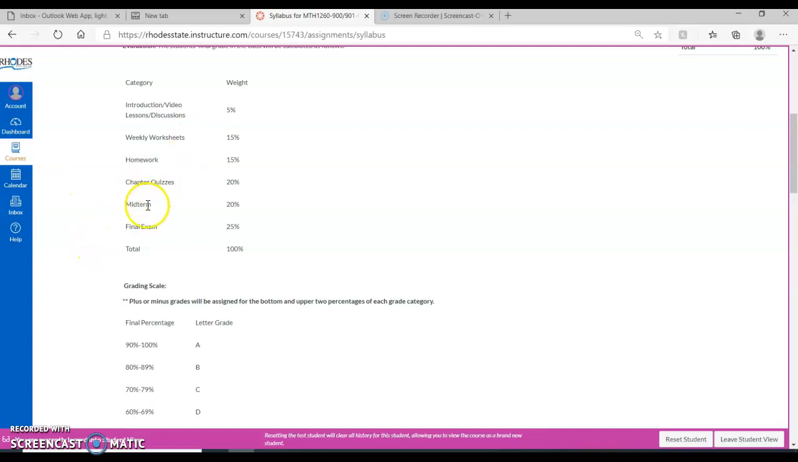For the course, we have one midterm and one final, and those are both cumulative. The midterm is covering the first chunk of the material from day one up until that point, and then the final exam covers everything also.